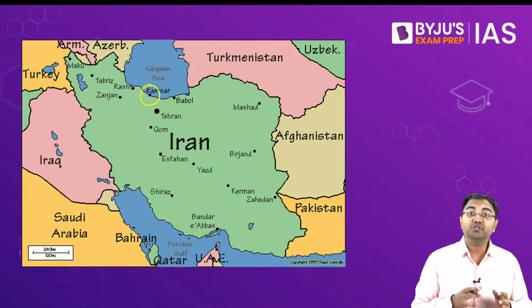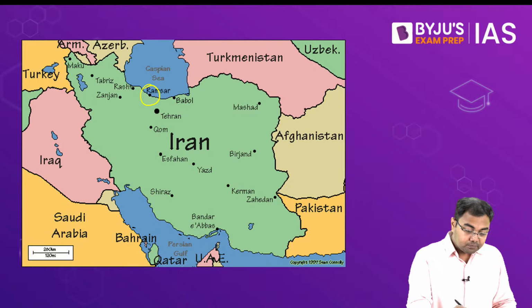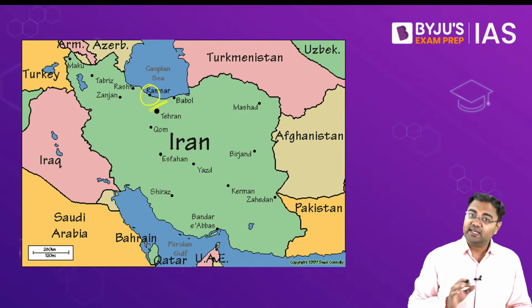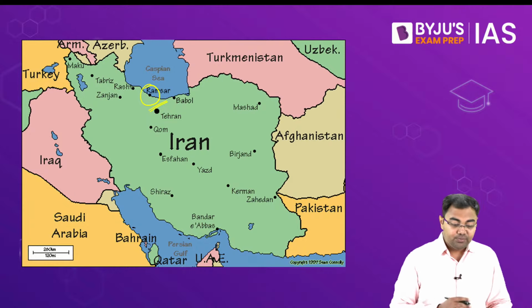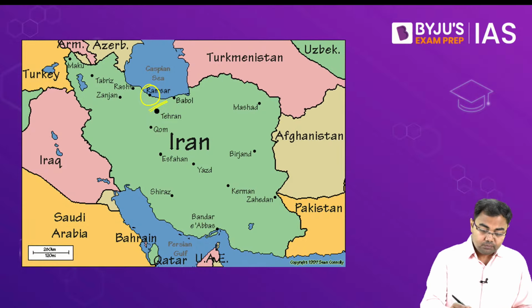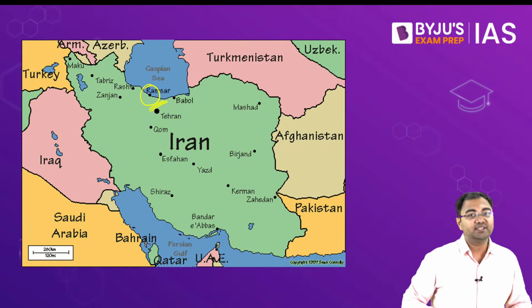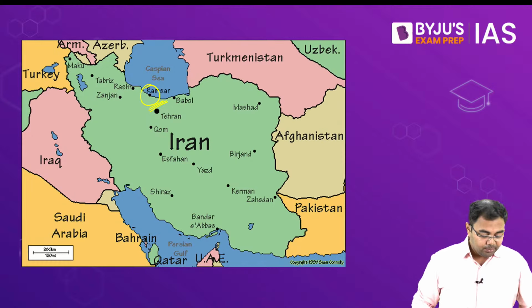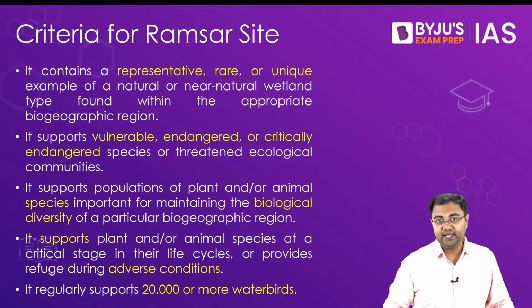What is the basic purpose? Identification of the wetlands, and these wetlands can be designated as Ramsar sites. And once they have been designated as Ramsar sites, this is where we can take a lot of important steps to make sure that we can conserve these wetlands or these important sites. So first and foremost, what are the criteria?